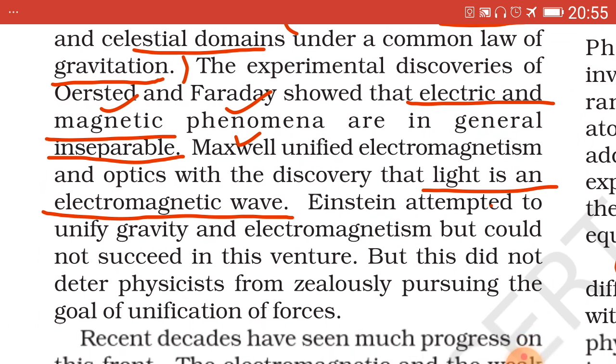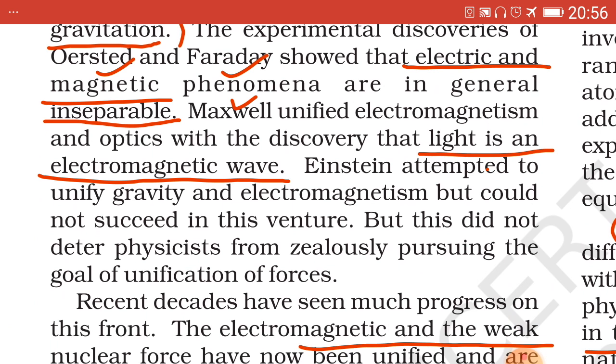Then came Maxwell. Maxwell unified electromagnetism and optics together and discovered that light is an electromagnetic wave.